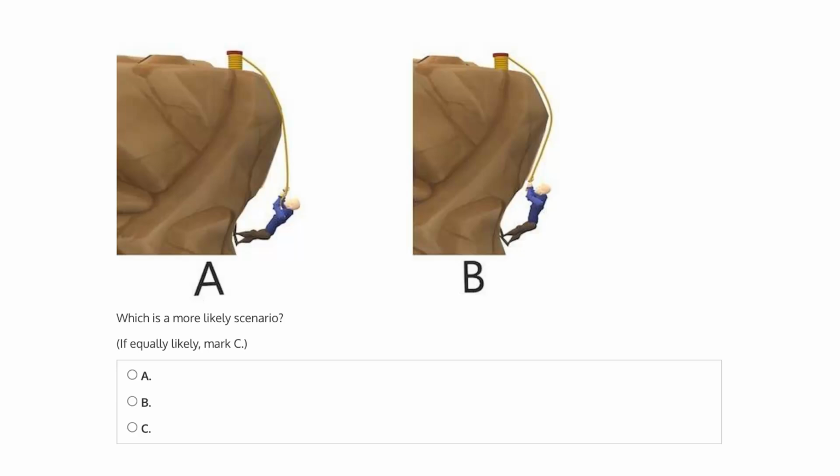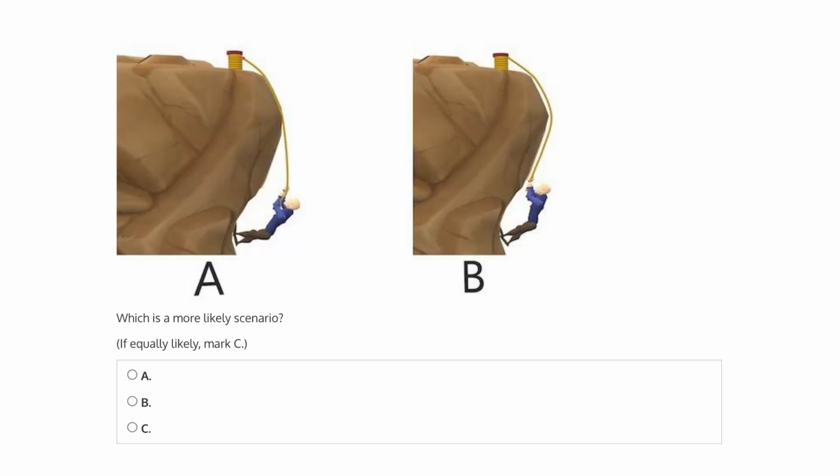This question says, which is a more likely scenario? Is it what we see depicted in A, B, or if they're equally likely, then mark C. So let's start with what the difference is between A and B, starting with A.